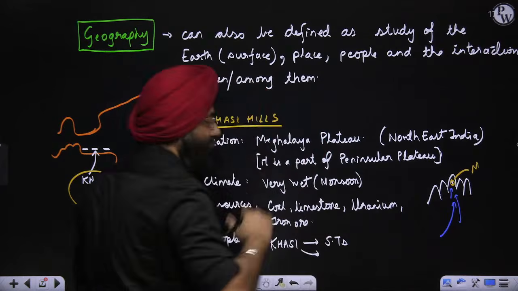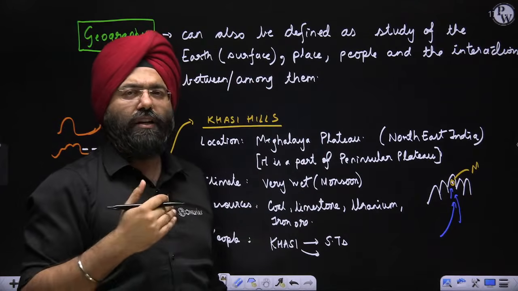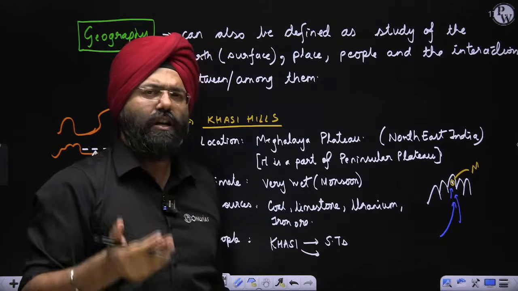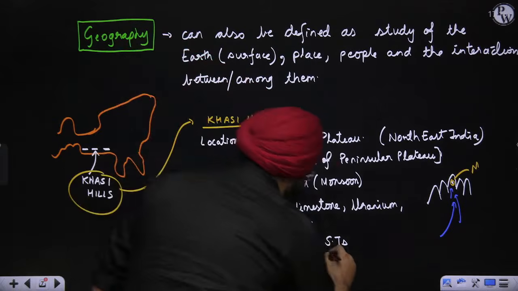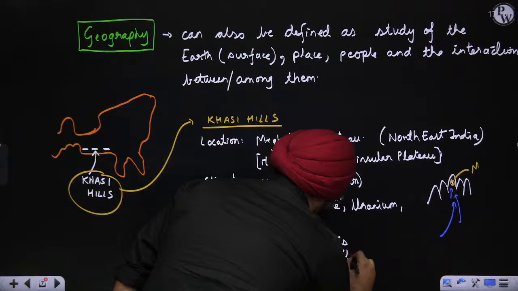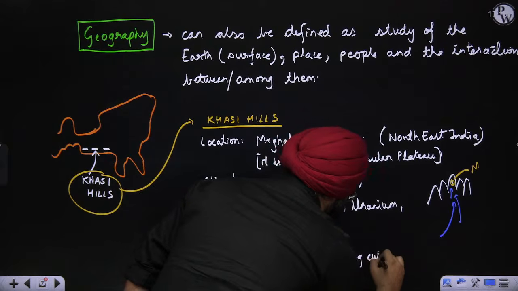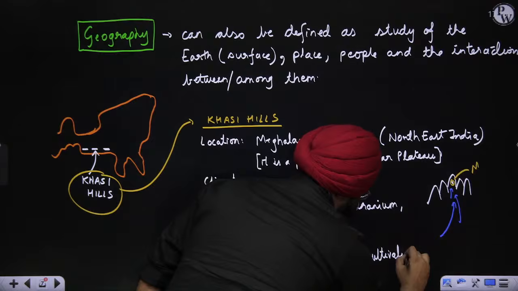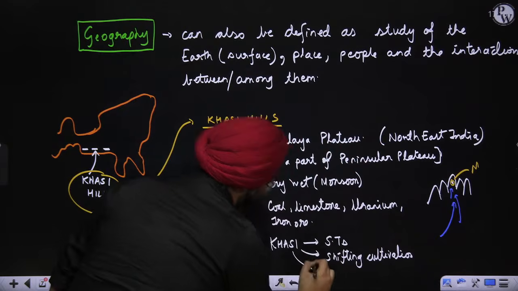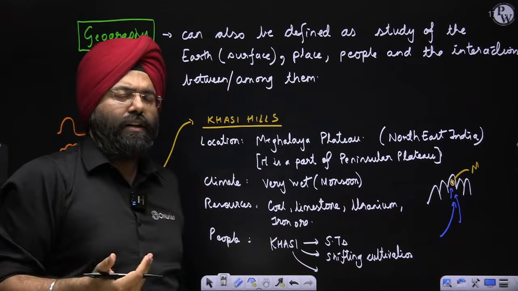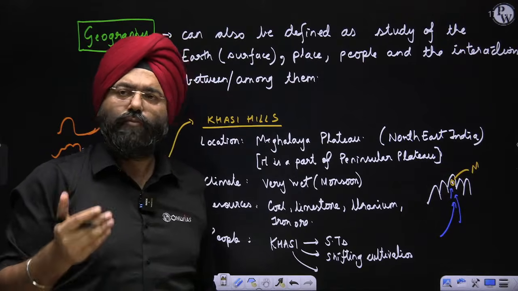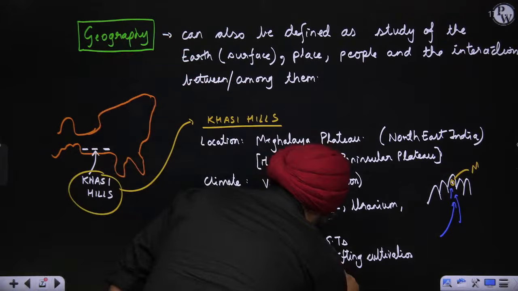They practice, or used to practice, jhum or shifting cultivation. Now obviously there are restrictions, but you can say shifting cultivation. If you see religion wise, most of them adopted Christianity during the time of the Britishers, but some of them are even Buddhist. So majorly Christian.